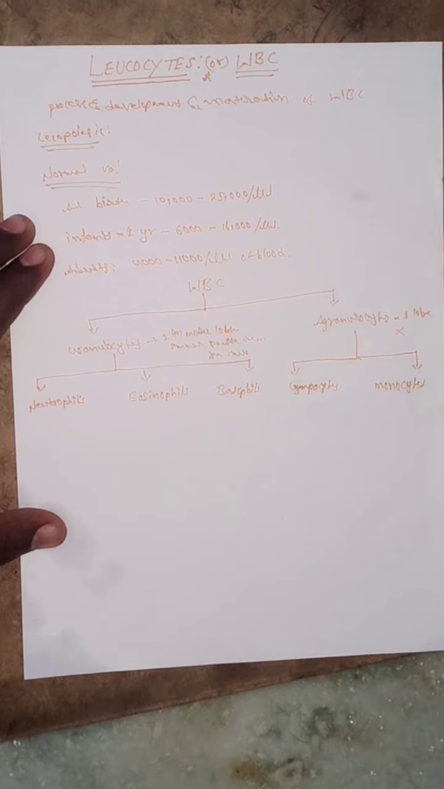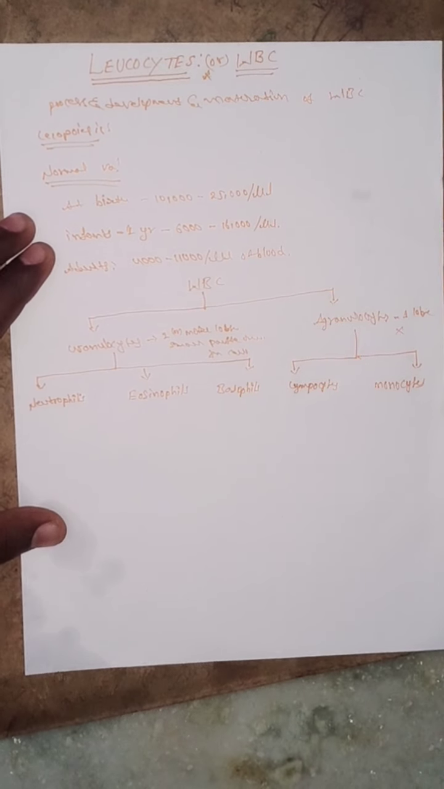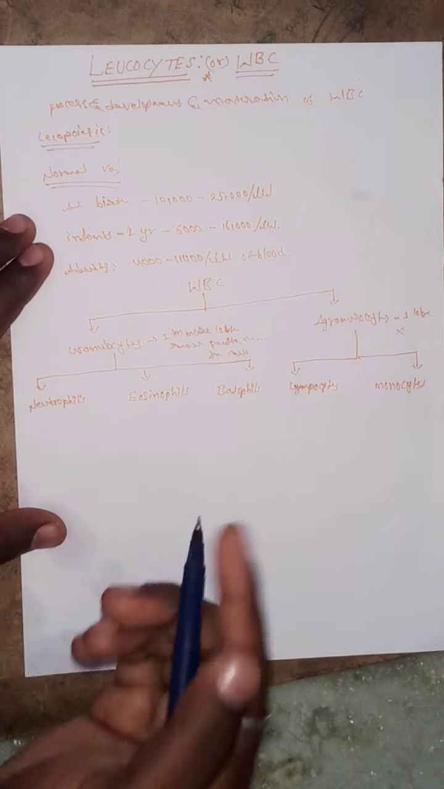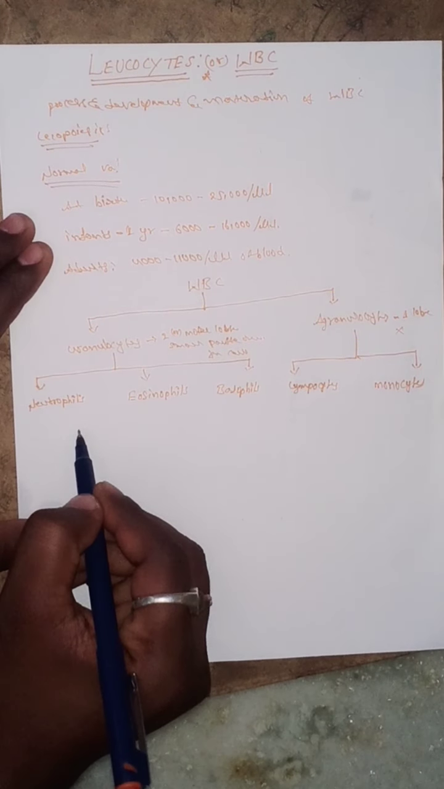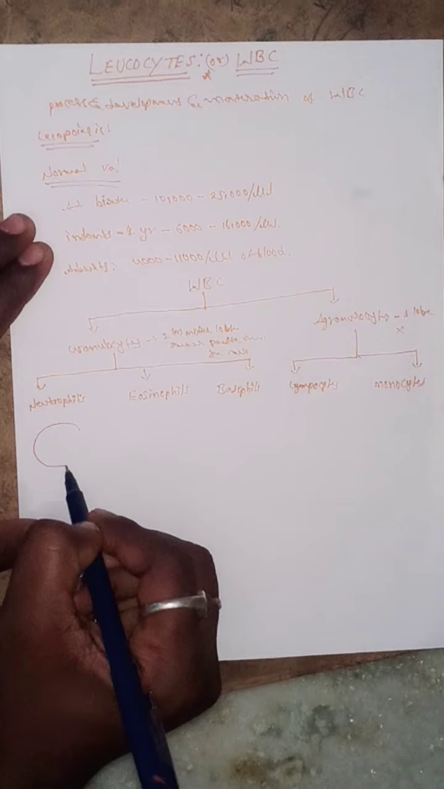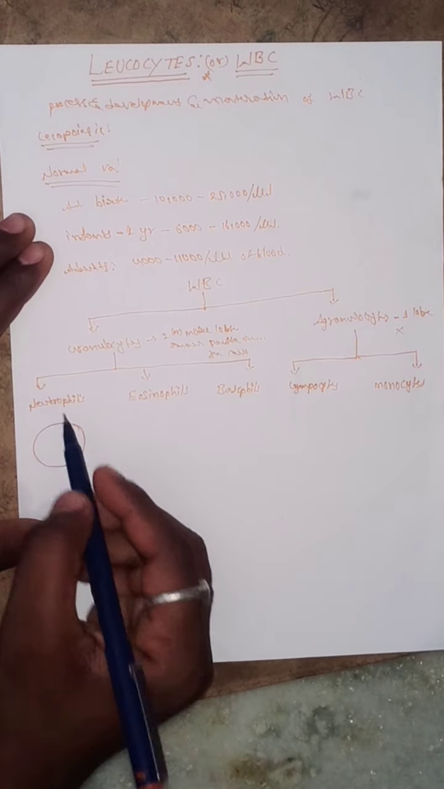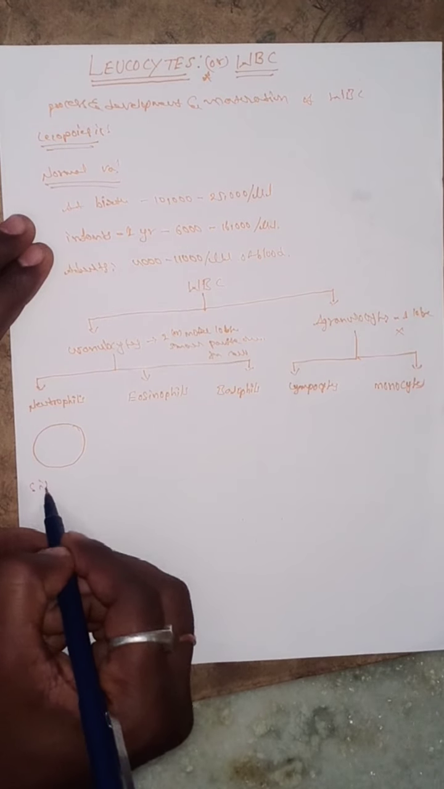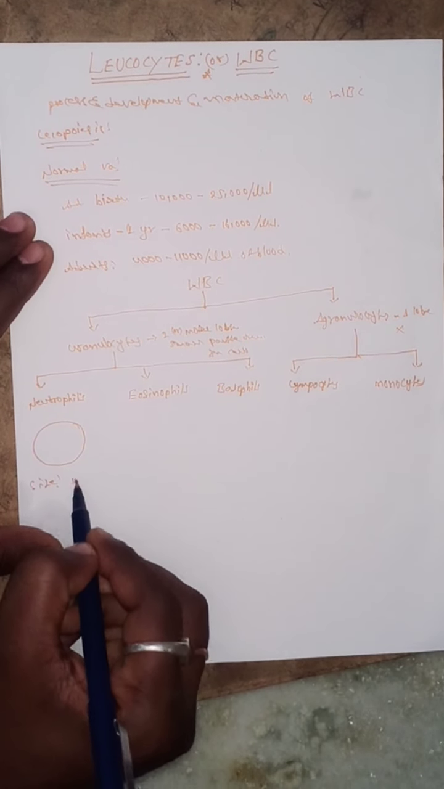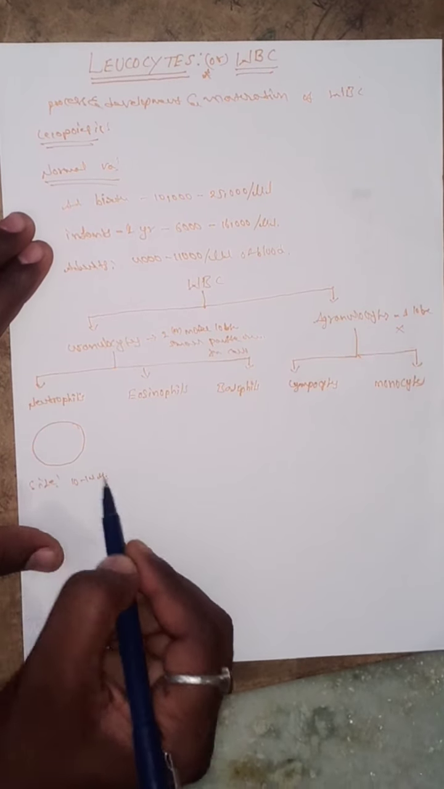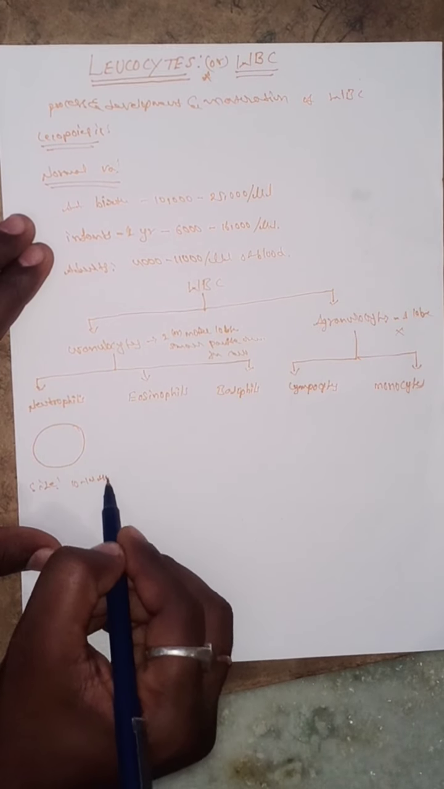What are neutrophils? What is the normal range? What is the importance of neutrophils? What is the neutrophil structure? For example, this is the structure of the neutrophil. What is the cell size? The cell size is 10 to 14 μm.